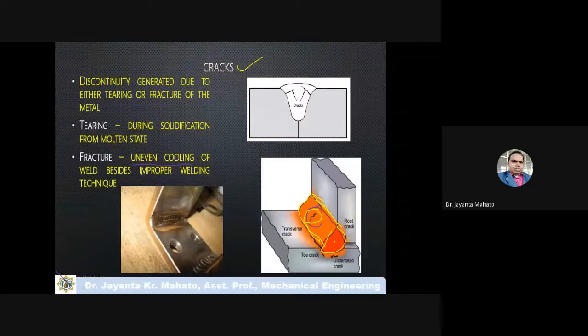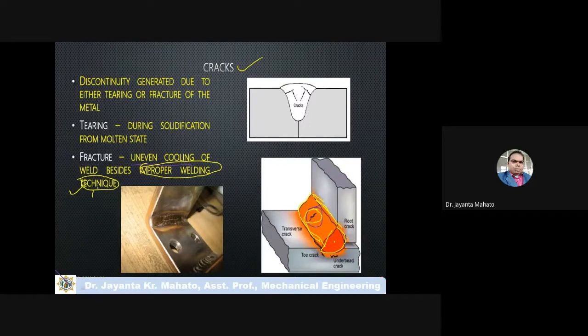And why does the improper solidification occur? Because of improper welding technique. If the operator is not properly skilled and the supplied current or voltage is not properly set, then this is due to an unskilled operator and improper welding technique process.